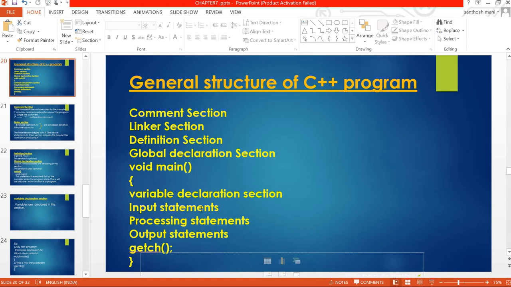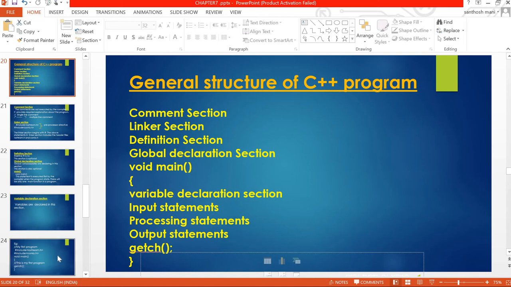After that come input statements, then processing statements, then output statements. After completing the program, you need to write one statement, that is getch. Then after getch, you close the bracket. This is the general structure of a C++ program.